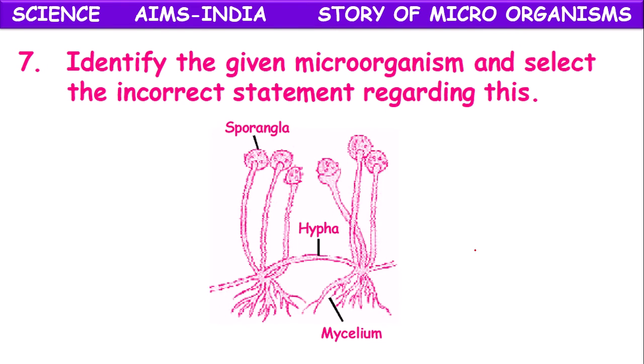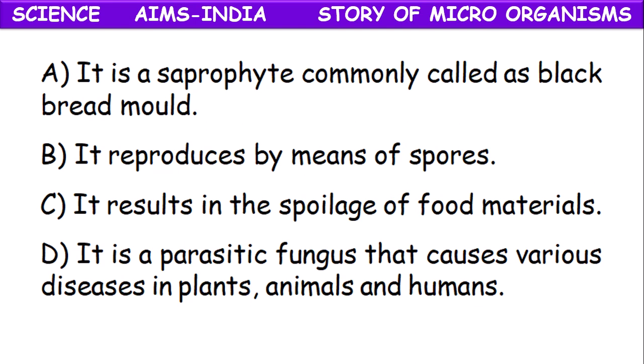Identify the given microorganism and select the incorrect statement regarding this. So this is a fungi: sporangia, hypha, mycelium. Option 1, it is a saprophyte commonly called black bread mold.